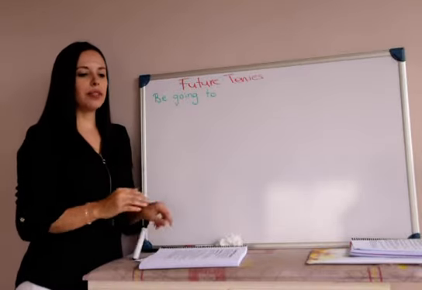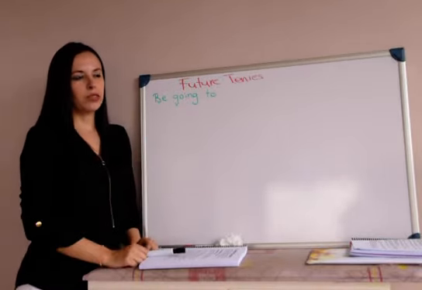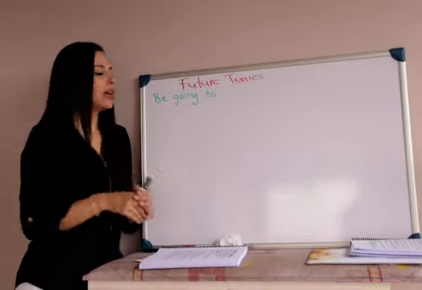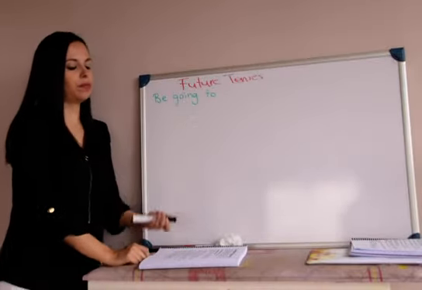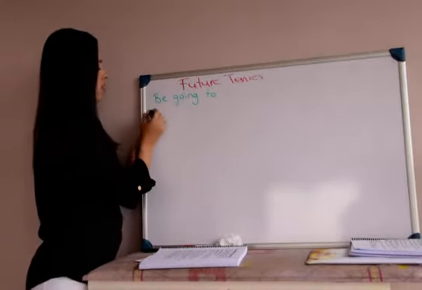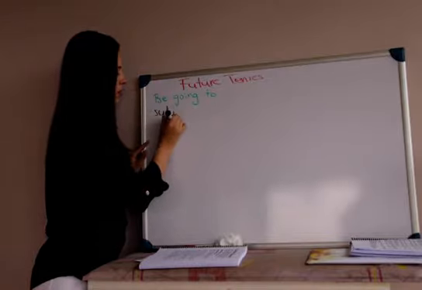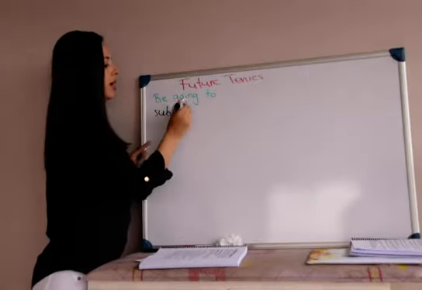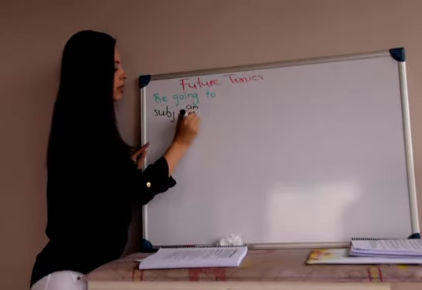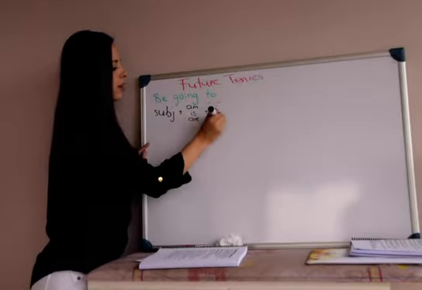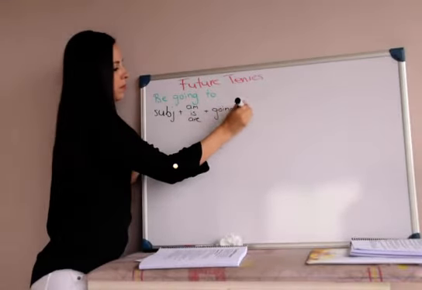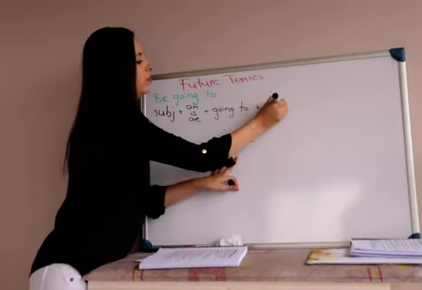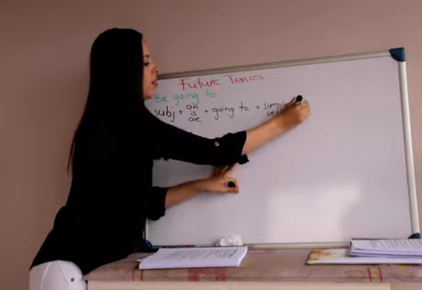When we have certain level of certainty, I want to repeat the word, but when we have certainty, we use be going to. So we have subject plus verb to be, the one that corresponds to that subject, right? It can be am, is, or are, plus going to. You write everything going to. Simple verb